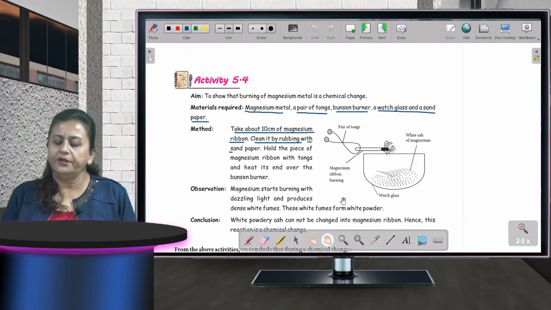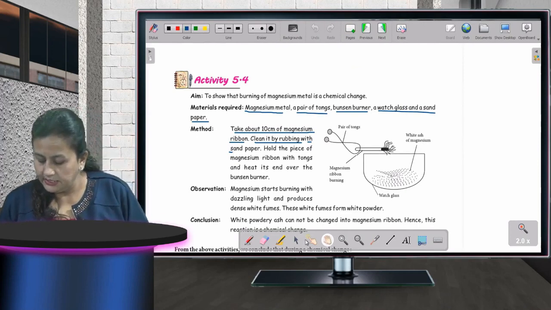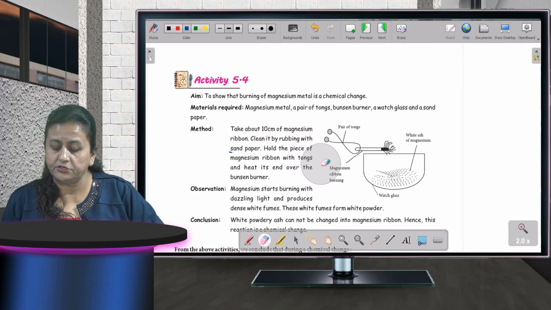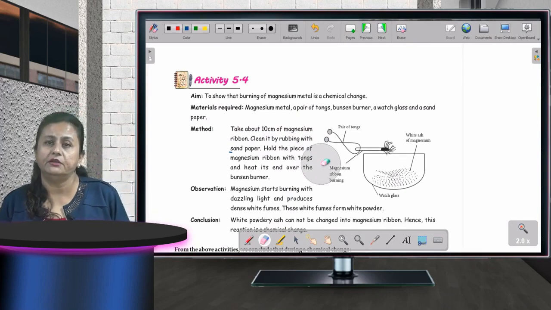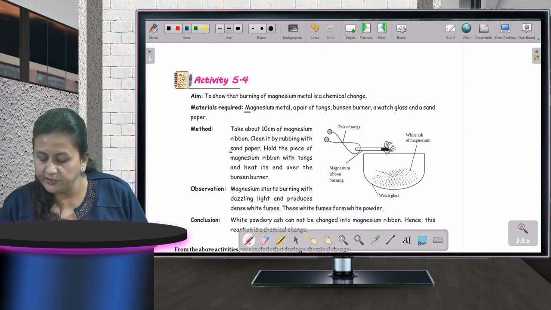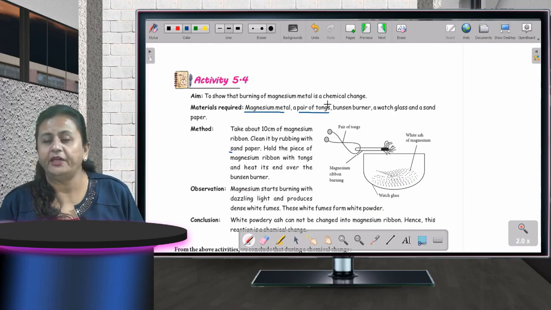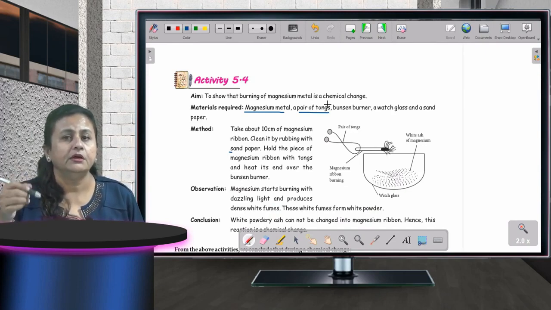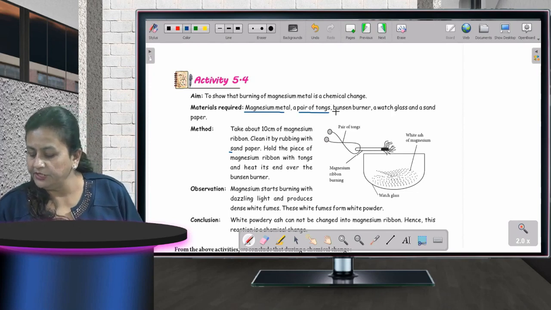To show that burning of magnesium metal is a chemical change. This is one more activity in which it is shown that burning of magnesium metal is a chemical change. What do you require for that? You require magnesium metal, a pair of tongs so that you can hold it and your hand does not burn. It's an instrument required for holding things while warming them. You need a Bunsen burner, a watch glass and a sandpaper.